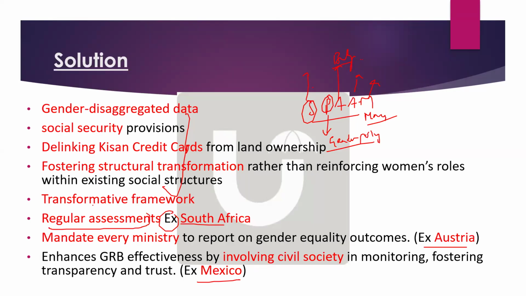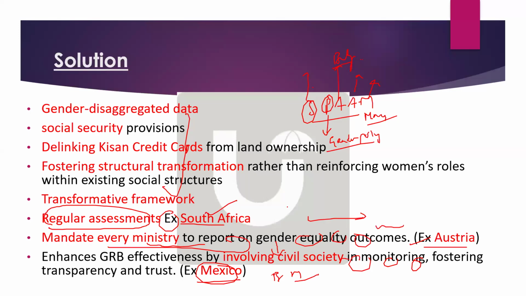Regular assessments should be there, which is followed by South Africa. Mandate every ministry to report on gender equality outcomes, which is followed in Austria. And then there is involving civil society in monitoring and fostering transparency and trust in gender responsive budget. It is Mexico. So involving civil society, example Mexico. Mandate every ministry to report on gender equality, example Austria. Regular assessments must be done, example South Africa. That's it. All one line points you can mention.